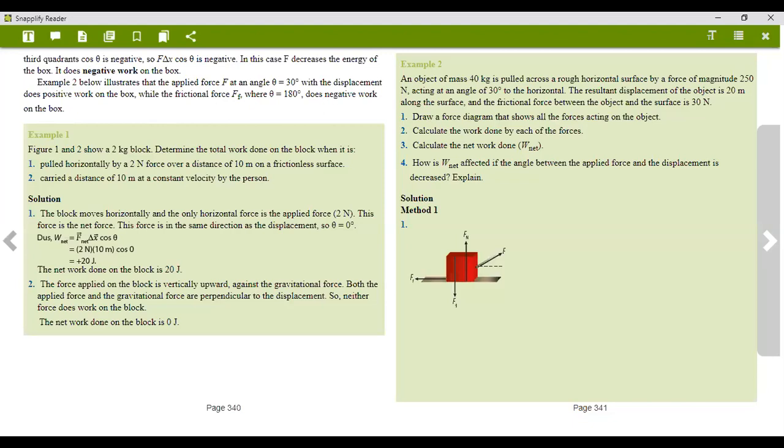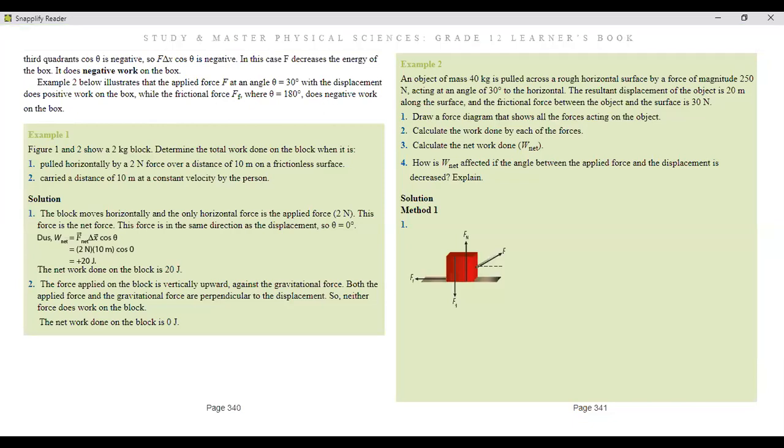The block moves horizontally and the only horizontal force applied is the force of 2 Newton. This one is being pulled, so it's a positive force. This force is the net force. This force is in the same direction as the displacement, so the angle is equal to 0. They're both moving in the same direction because it's being pulled. And it's a frictionless surface.